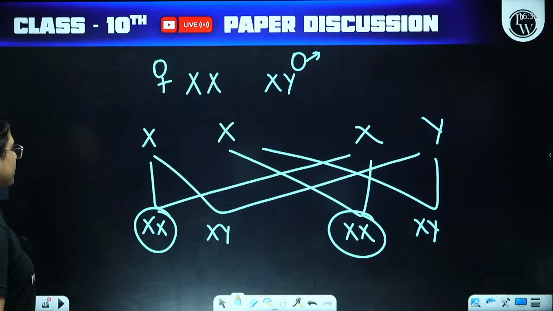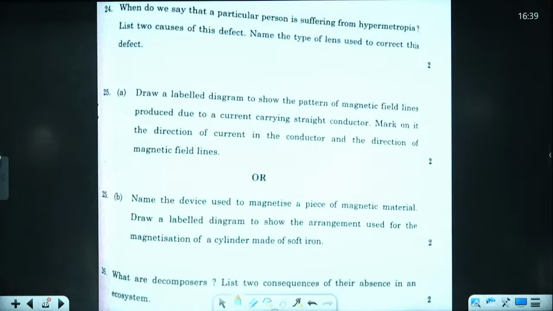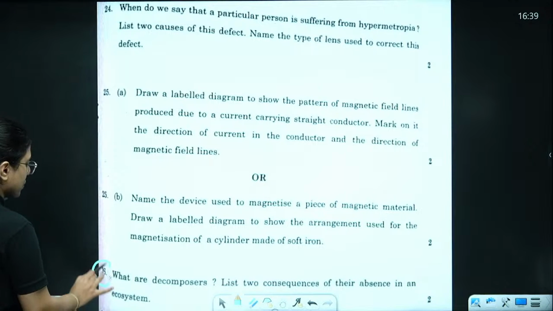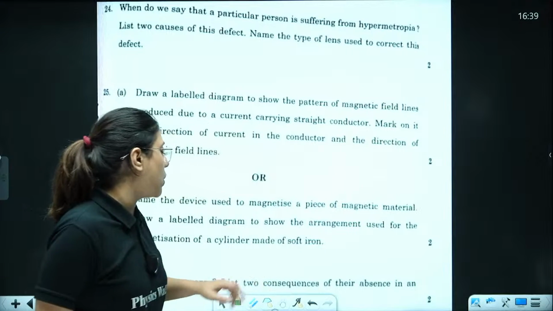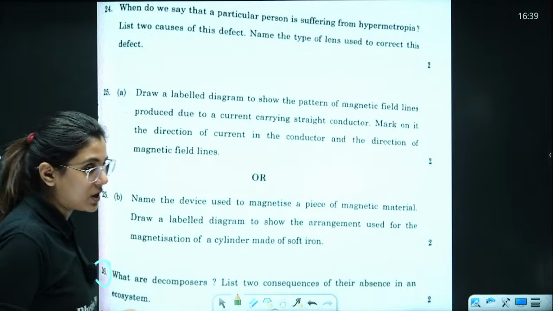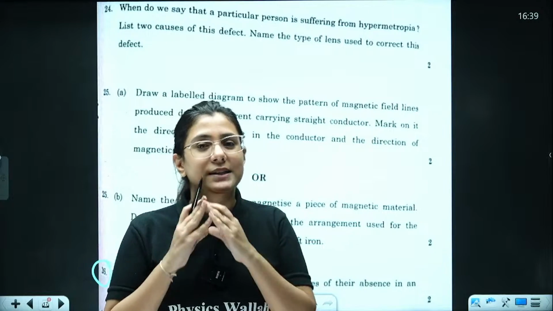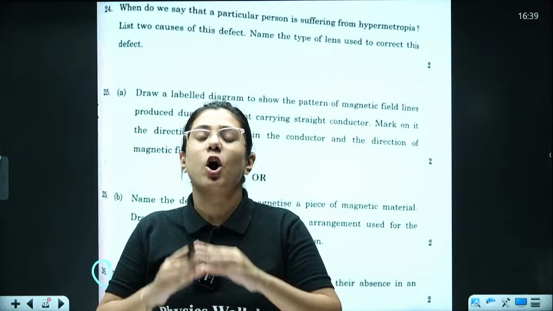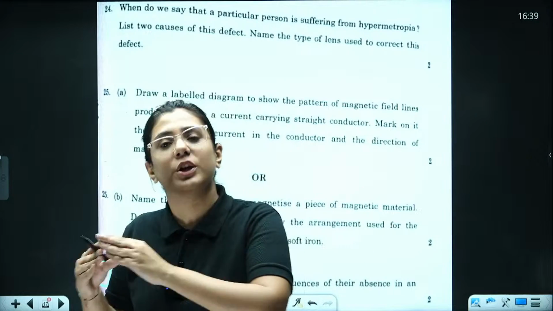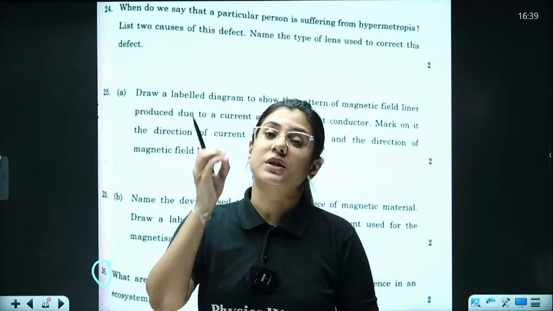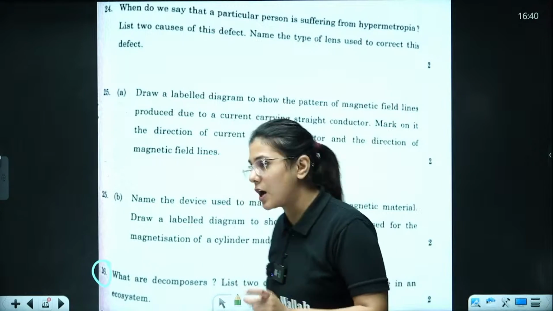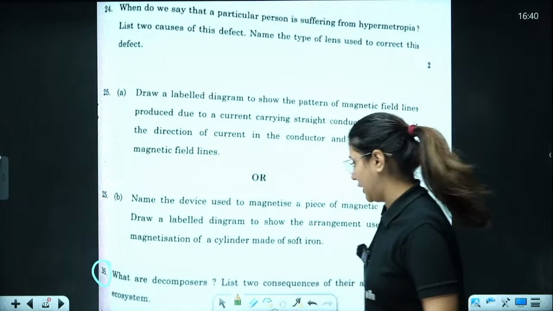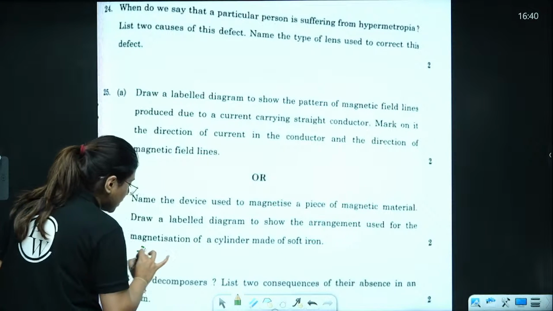The question 24 is from physics. Now 25 also, 26. Let's come to this question. Question number 26. What are decomposers? And list 2 consequences of their absence in an ecosystem. So decomposers are those organisms in the nature which are responsible for breakdown of organic substances into inorganic substances. So this is the definition that you were supposed to write in your answer sheet. Then list 2 consequences of their absence in an ecosystem. So basically you have to write the importance of decomposers. Decomposers are the cleaners of the environment.